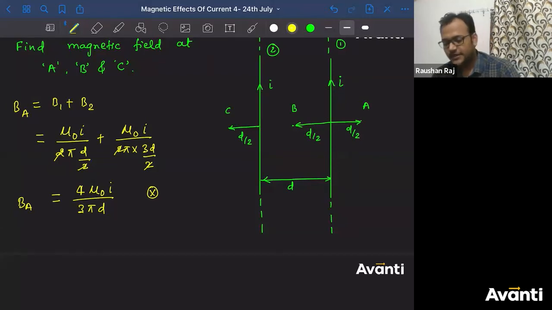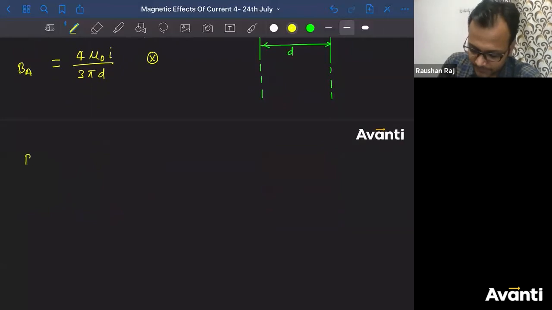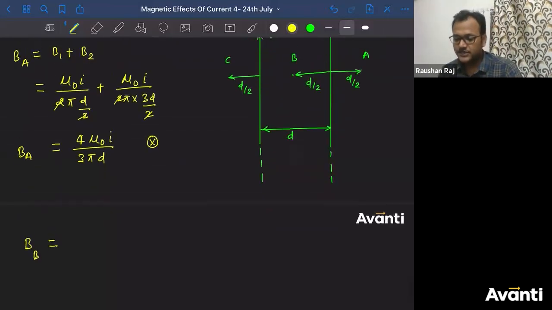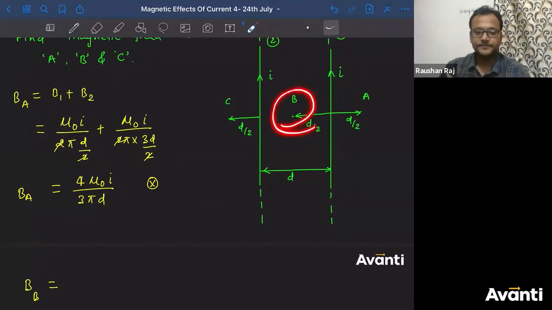Very good, children. Now let me talk about the magnetic field at point B. Find out what is the magnetic field at this point B. What will it be?